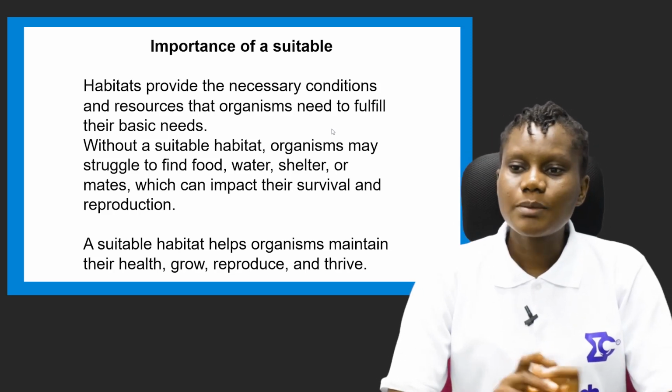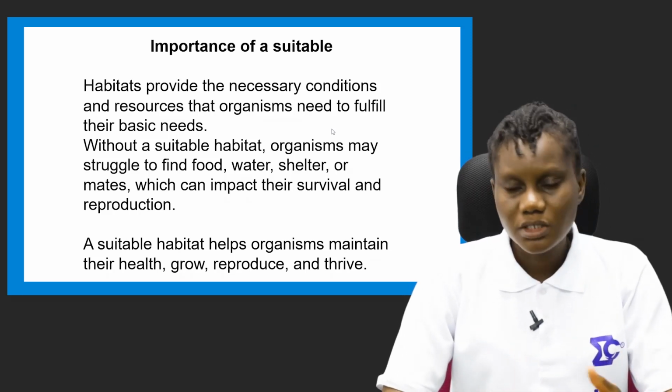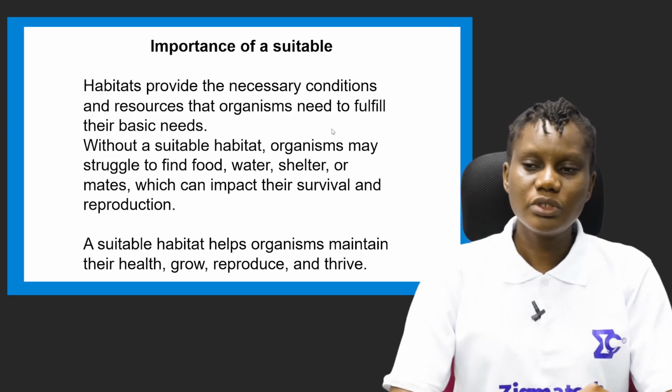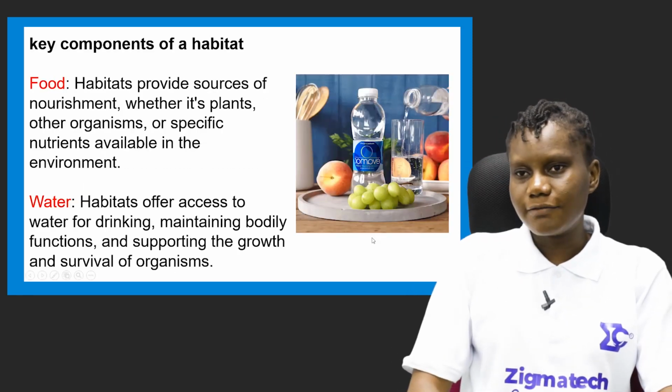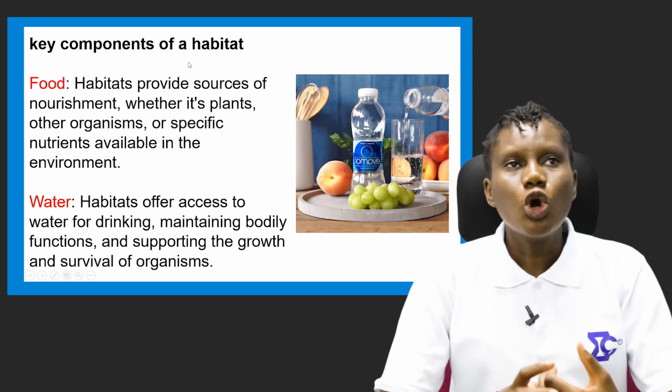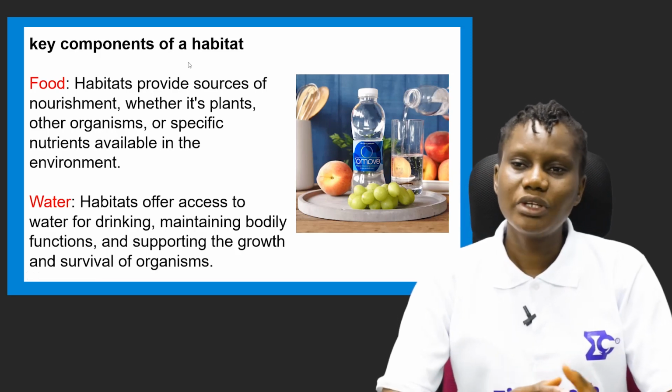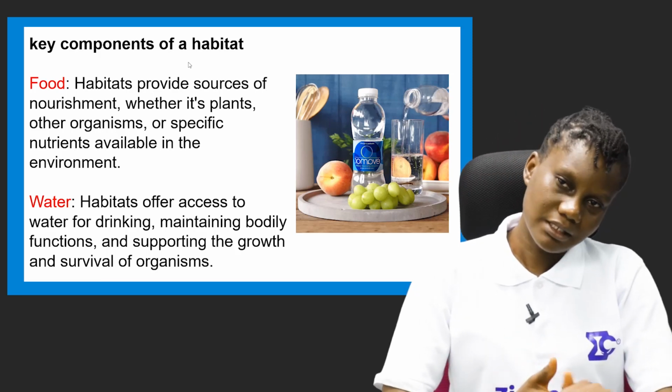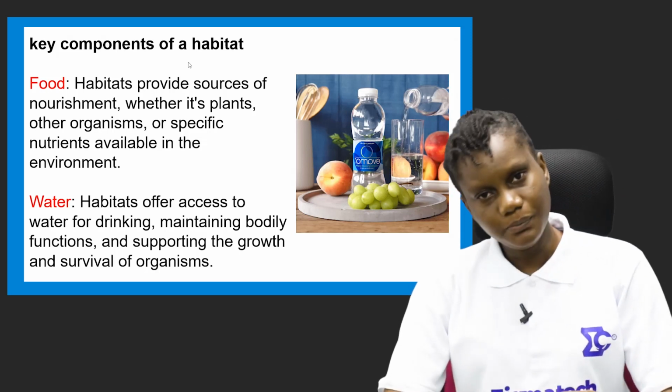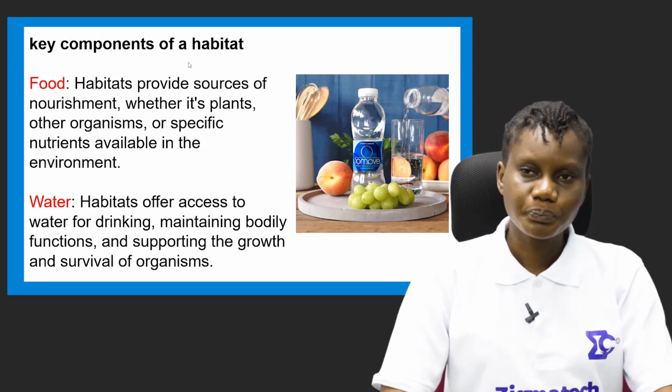A suitable habitat helps organisms maintain their health, grow, reproduce, and also thrive. So what are the key components of a habitat? The key components of a habitat. First is food. Number one is food.